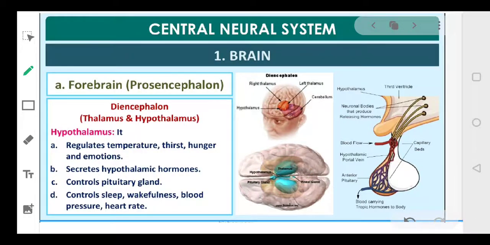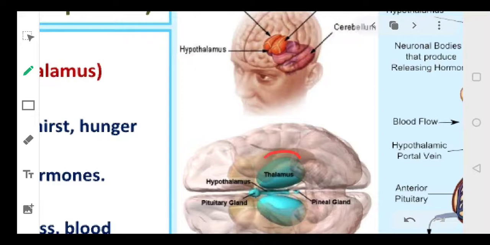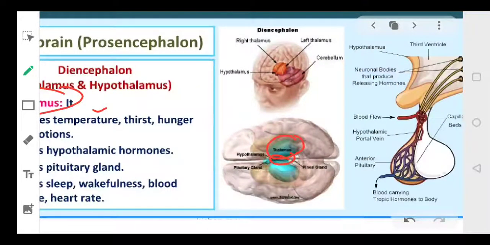Now coming to the next portion, which is called the hypothalamus. As I told you, dear students, forebrain is made up of three portions: cerebrum, thalamus and hypothalamus. So this is the third part, which is called the hypothalamus. Now this hypothalamus lies at the base of thalamus. हाइपोथैलेमस आपके thalamus के base पर present होता है. ये आपका thalamus है. At its base there is a hypothalamus. Same you can look into the first diagram. This is your hypothalamus. Okay, clear? Is it clear to everyone?